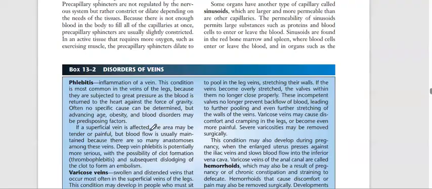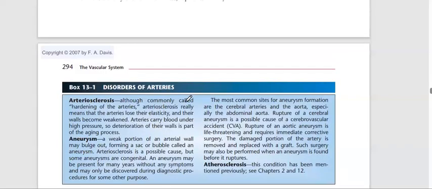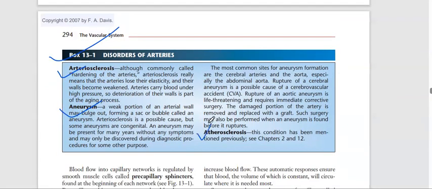Next, here we have some disorders of arteries. Let's discuss the disorders of arteries here. One is atherosclerosis, arteriosclerosis, and aneurysm. Atherosclerosis was studied in the previous chapter, the circulatory system or heart. What is arteriosclerosis? Let's talk about arteriosclerosis. It is commonly called hardening of the artery. What is sclerosis? Sclerosis means hardening. Arterio means artery. Hardening of artery.